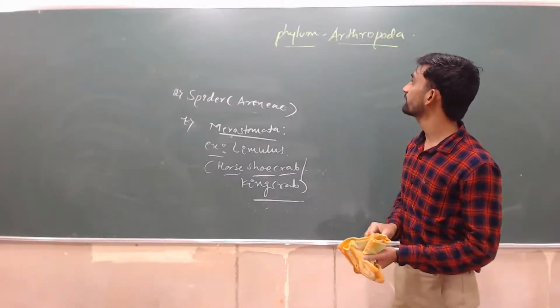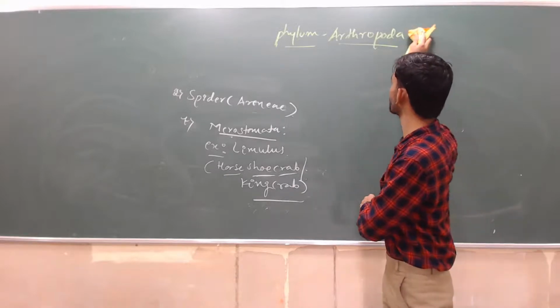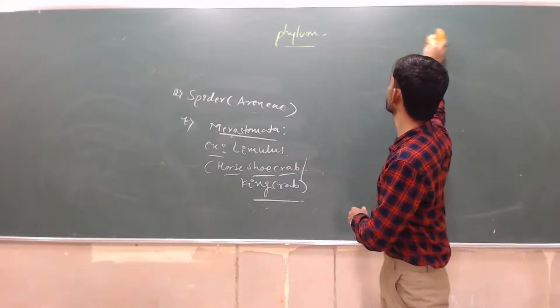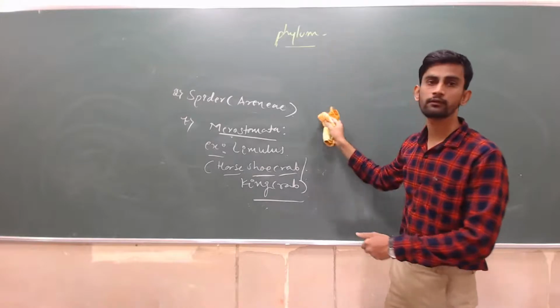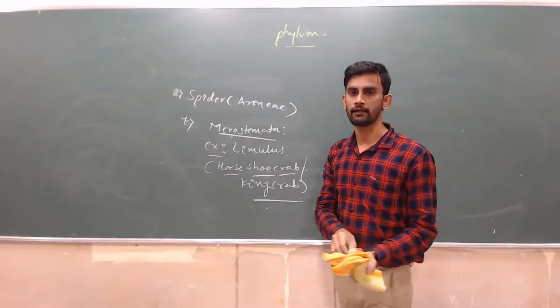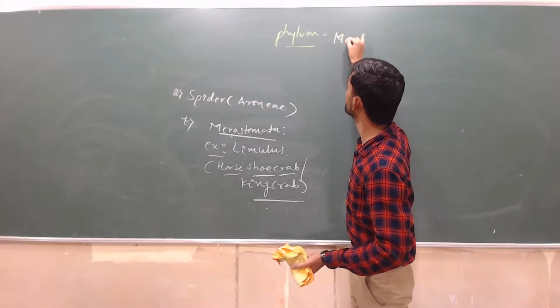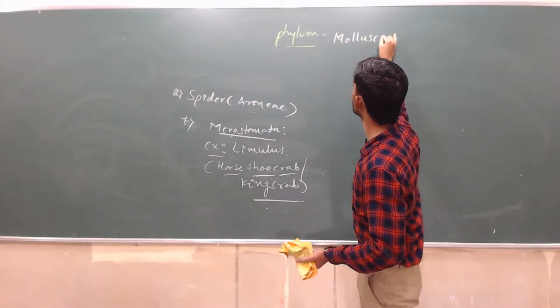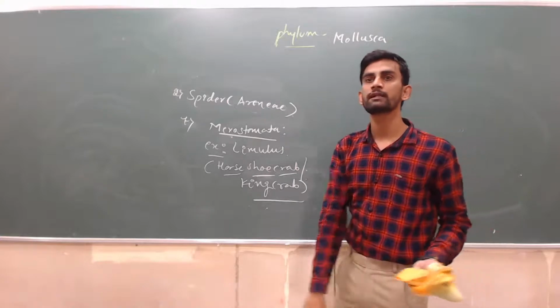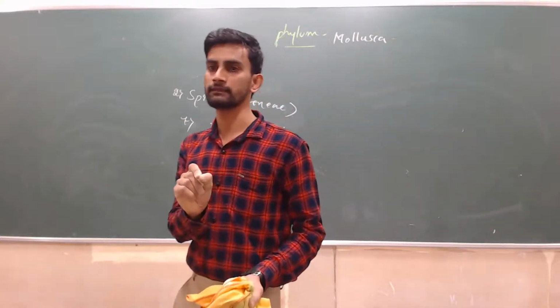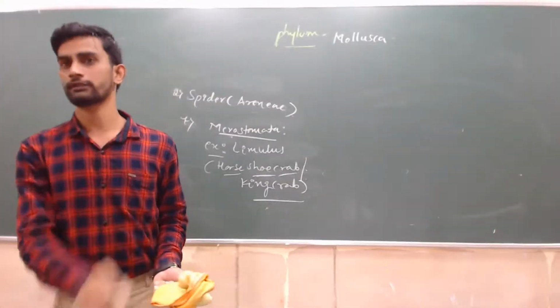After completion of this classification, we will move towards another very important phylum. Note it down: phylum Mollusca. The name itself says mollusk, which means soft.